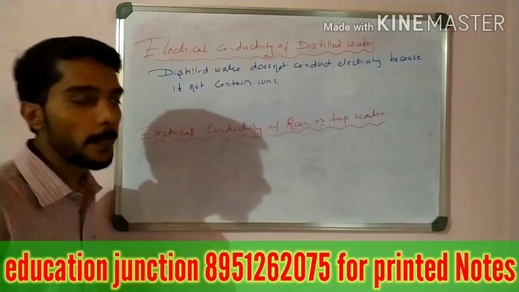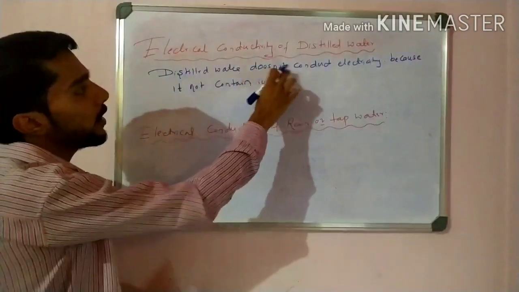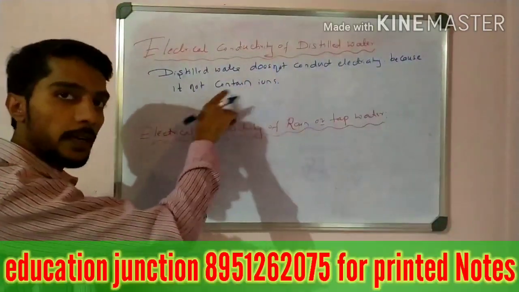This is simple. So distilled water does not conduct electricity. Why? The answer is that it does not contain ions.